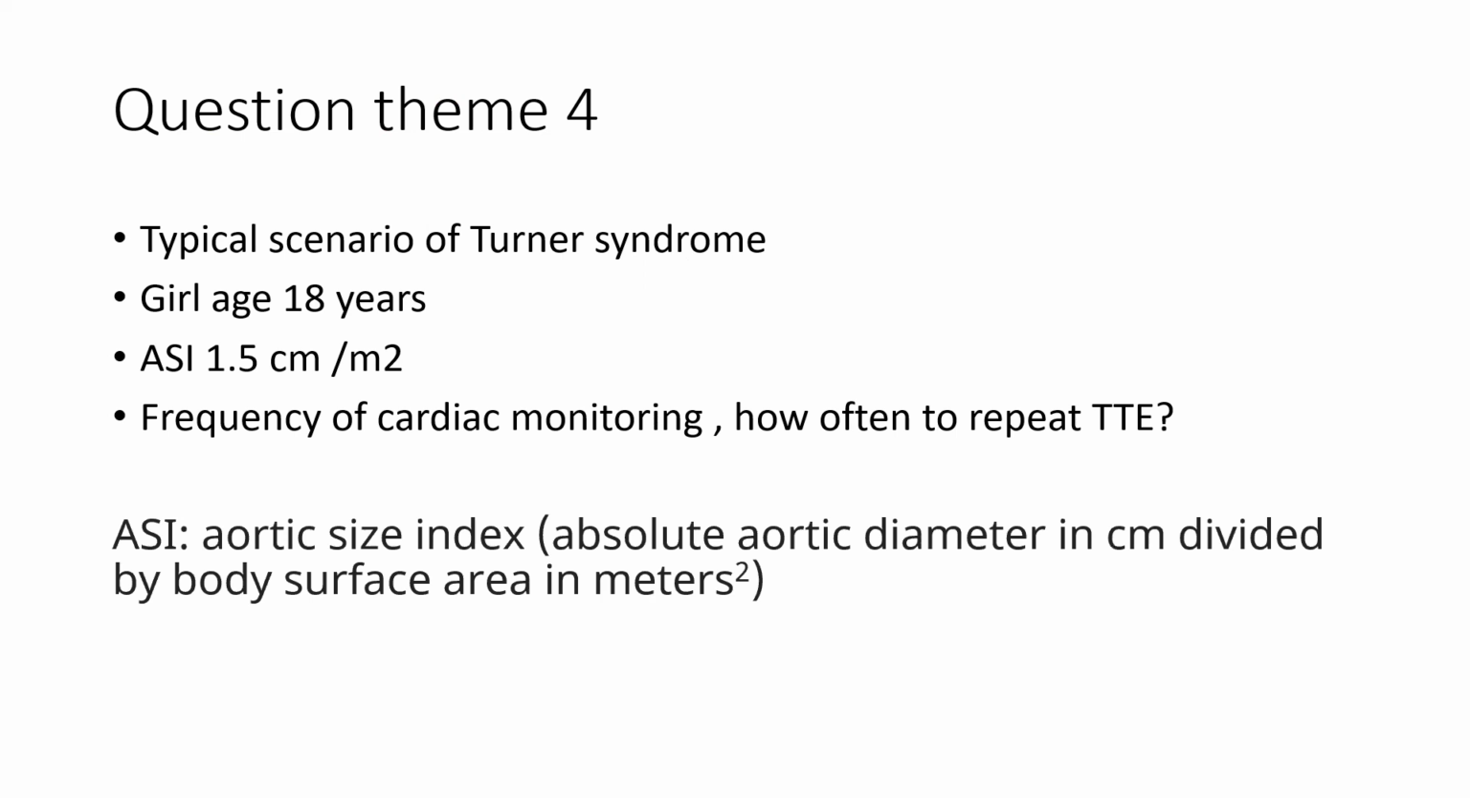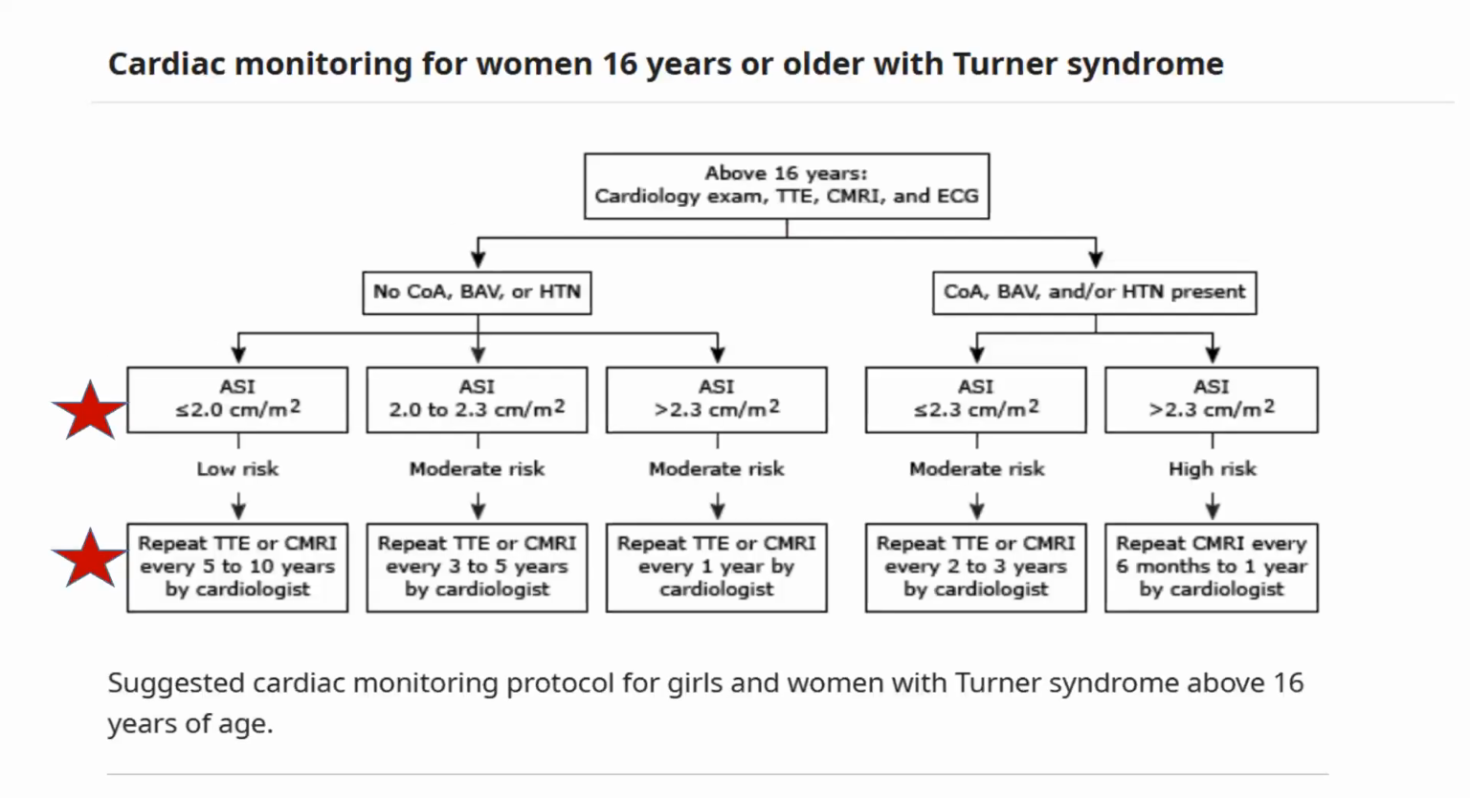So what is ASI? Basically, ASI is the aortic size index. It is the absolute aortic diameter in centimeters divided by the body surface area in meters squared. So these are the guidelines from the European Society of Endocrinology. Extremely important set of guidelines. Several questions keep appearing from these guidelines, and this particular chart pertains to the question theme which had appeared in the exam about the cardiac monitoring for women 16 years and older with Turner syndrome. So cardiology exam, TTE, cardiac MRI and ECG.